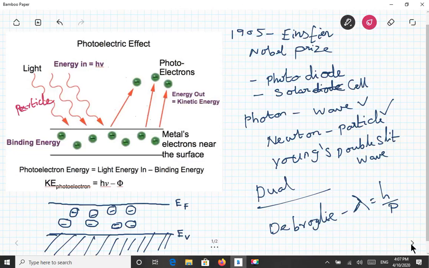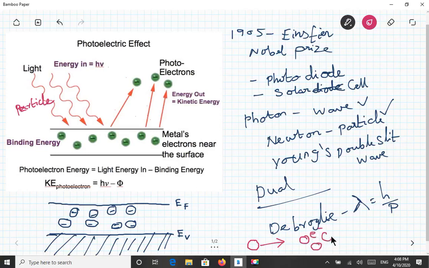So you can see this photon as a billiard ball. There will be one billiard ball which will hit the other balls, which you can take as electrons.